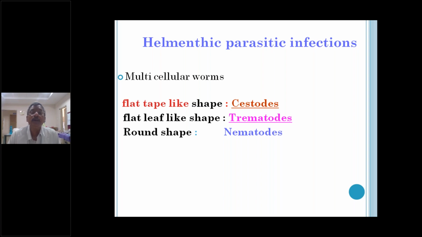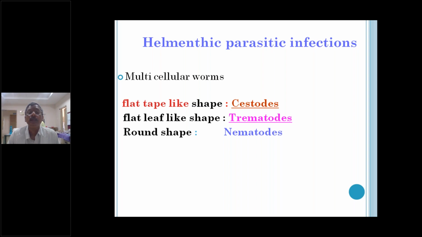That is why there are different tapeworms. They contain the adult worm, the egg and the larva. The multiplication occurs in the definitive host, like man is the definitive host. Sometimes there are intermediate hosts, other vertebrate hosts like pig.